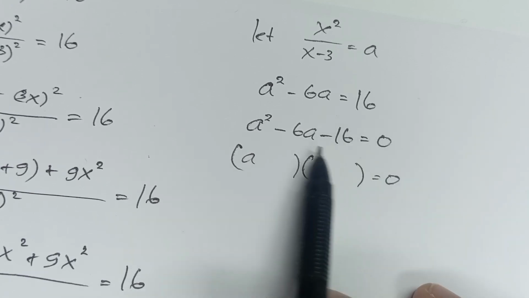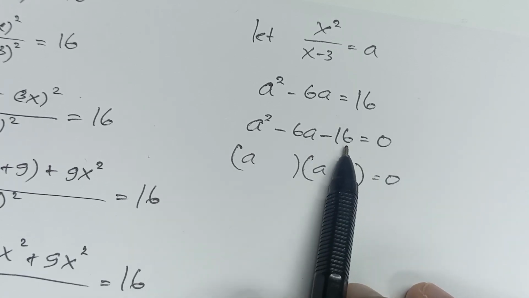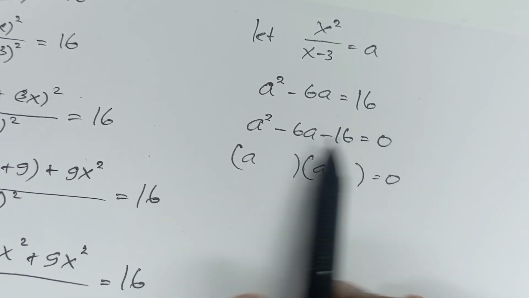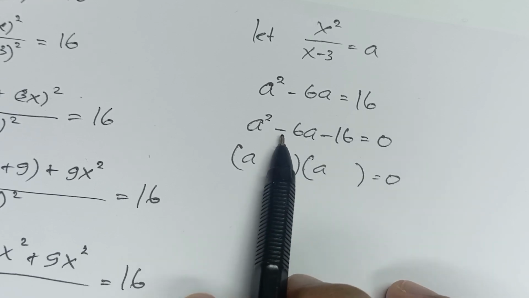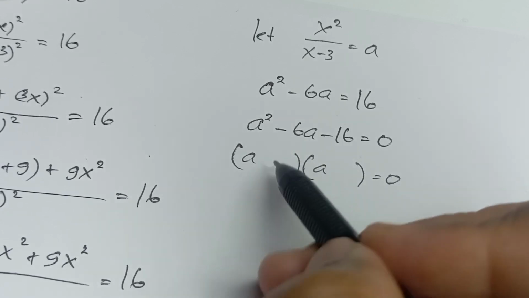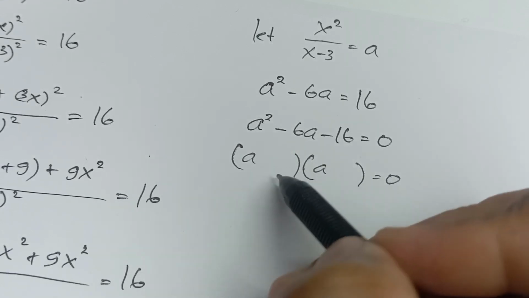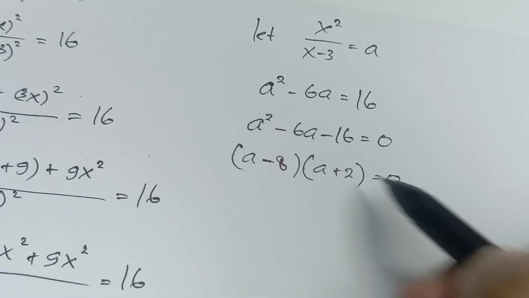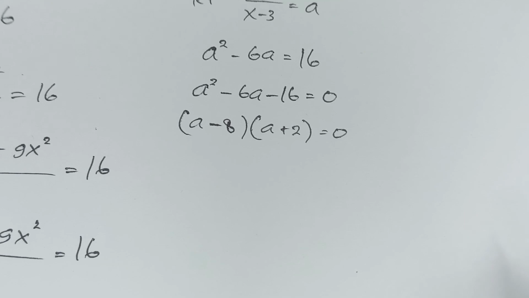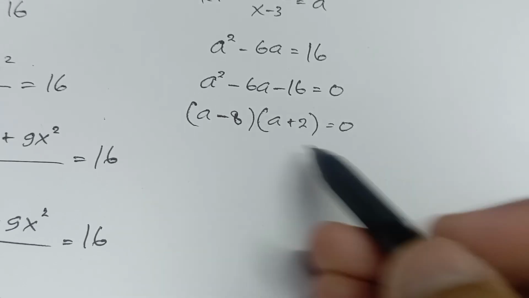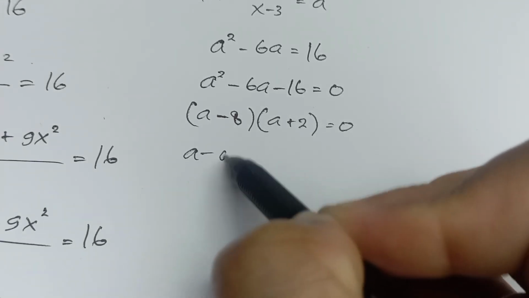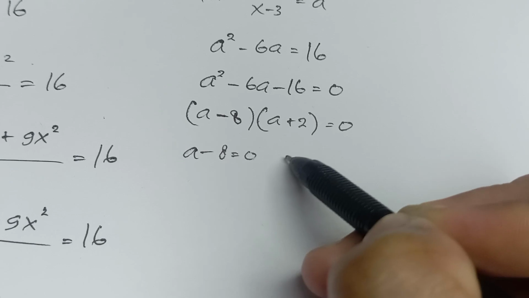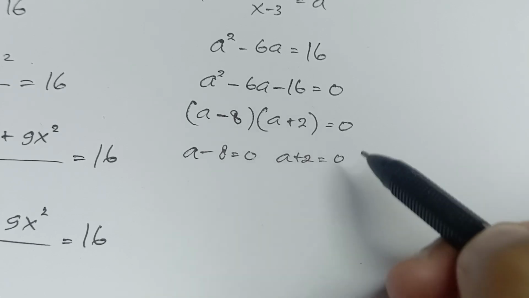The product equals minus 16 and the sum is minus 6. We can write (a minus 8)(a plus 2). Okay, and from this we have a minus 8 equals 0 and a plus 2 equals 0.